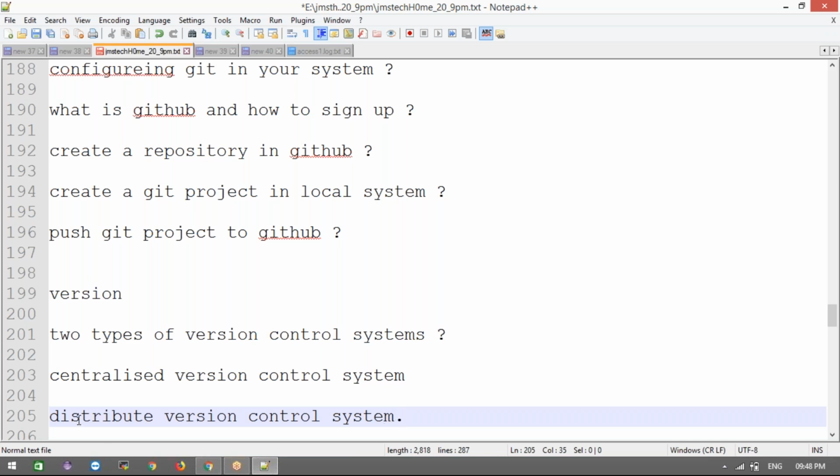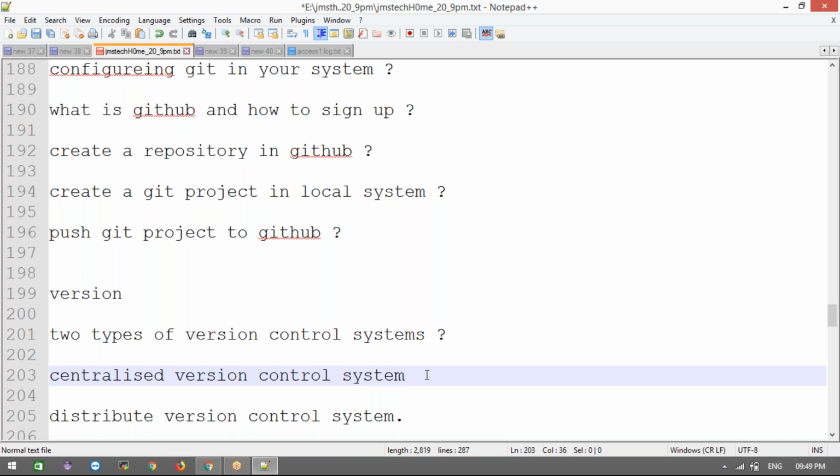Now, for example, if you use centralized version control system tools, what happens? If this centralized server goes down, the entire team of developers can't work because the main code is gone, right? They don't have the complete code on their local machine. Whatever they have developed, only that code they have, and they don't have everyone else's code. It can't go for deployment until the centralized server comes back up, and only then will they start working. And also, if they want to do any event like add, commit, push, pull, whatever it may be, everything is dependent on the centralized version control system only, right?